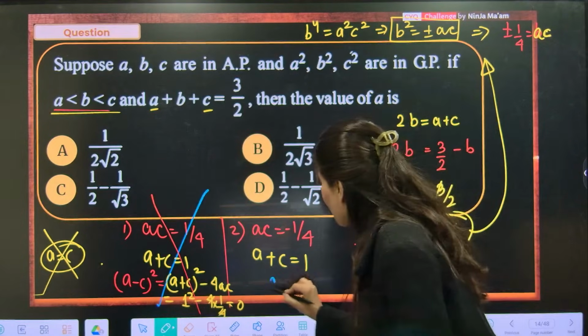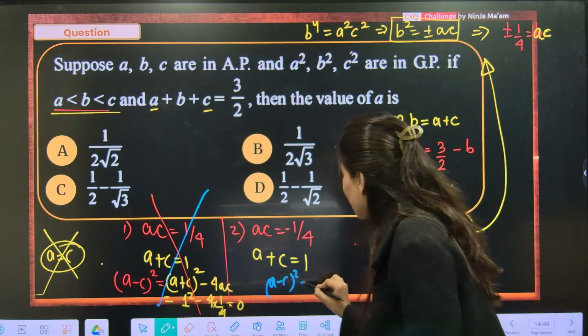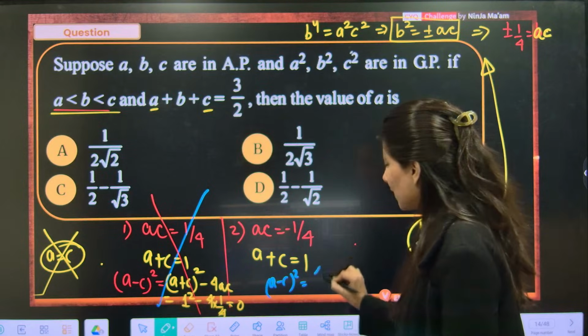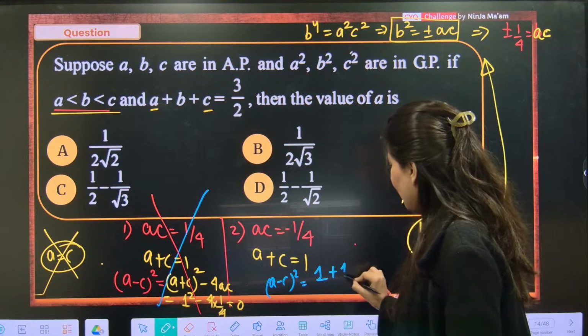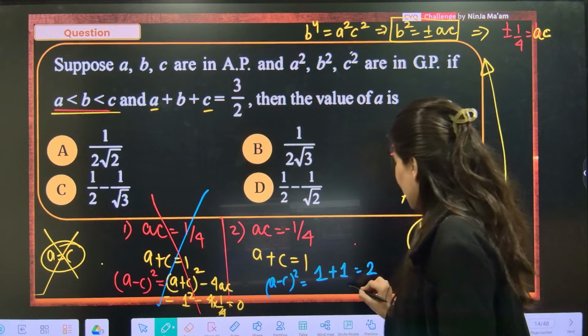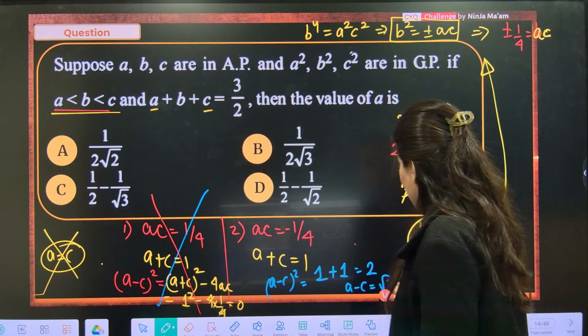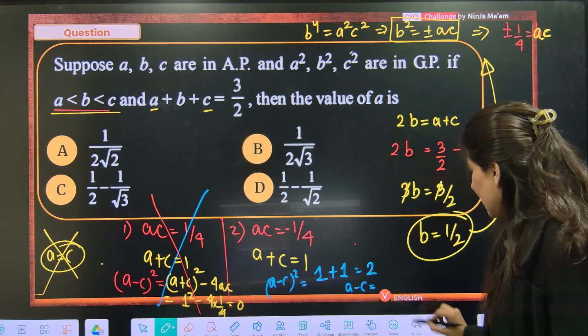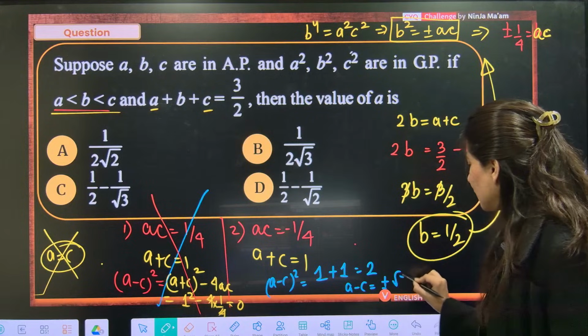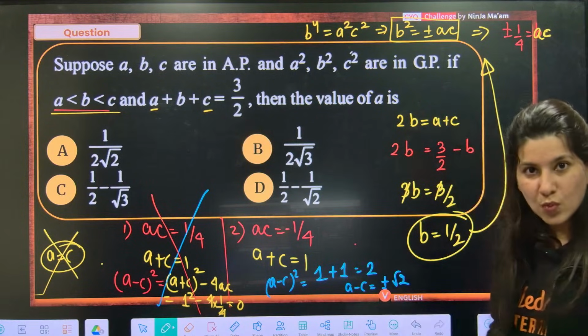Okay, so from here again A minus C whole square will be what? A plus C whole square, so 1, then it is going to be plus 1. Okay, so this is 2. A minus C is coming out as root 2. In fact, plus minus root 2. A minus C is plus minus root 2 and A plus C is 1.